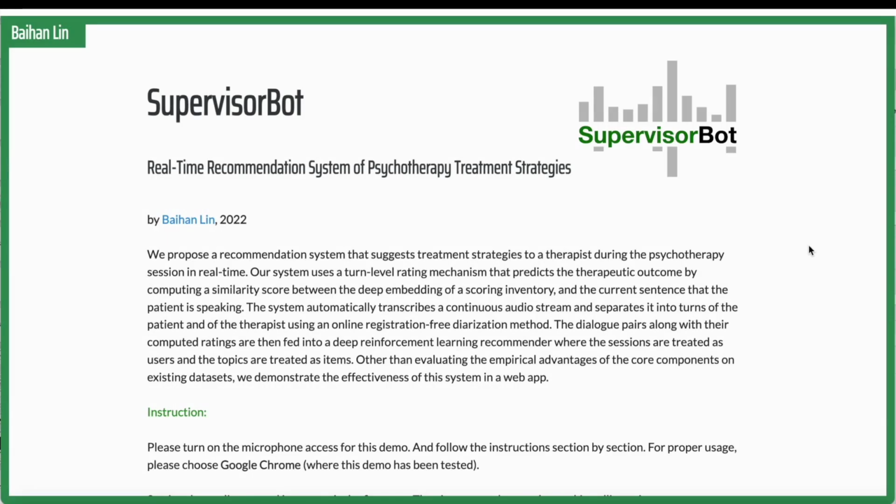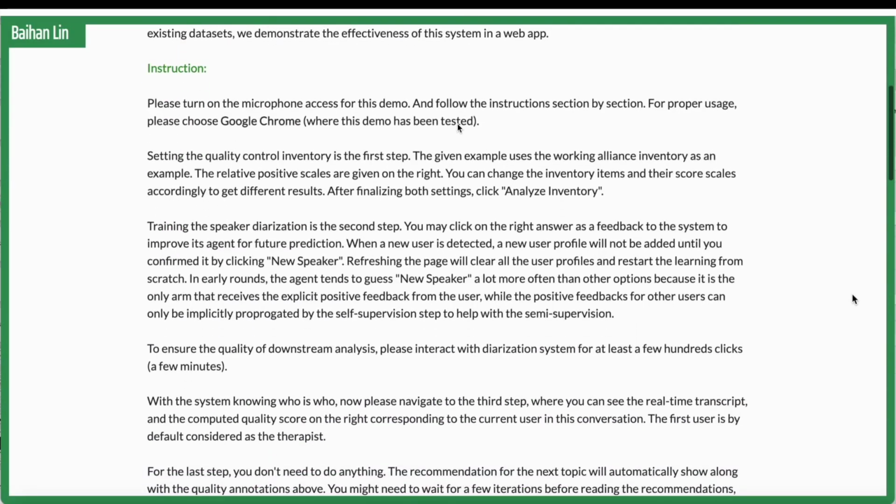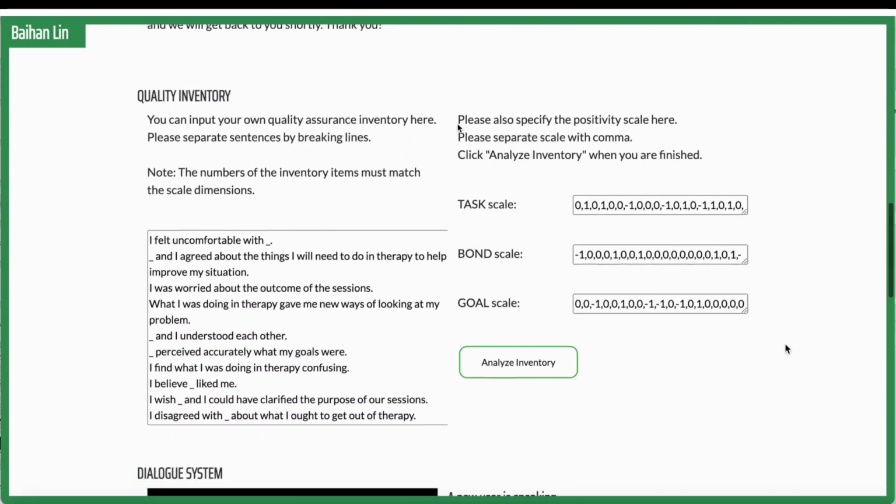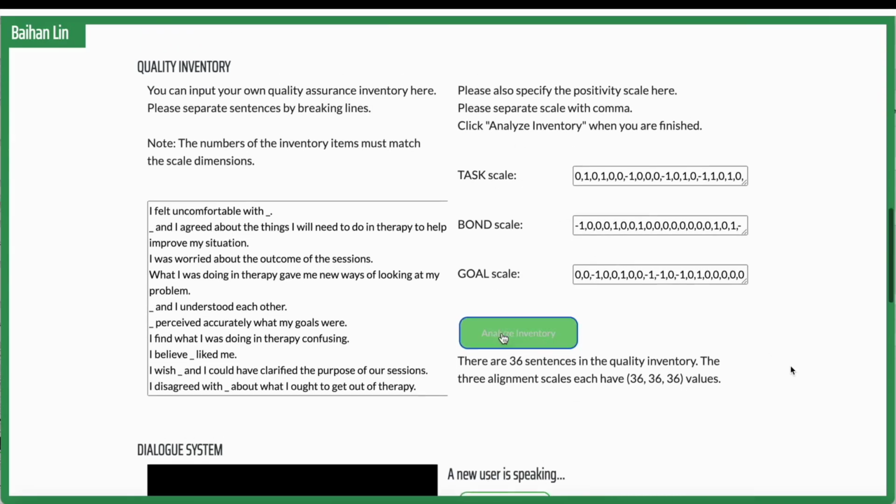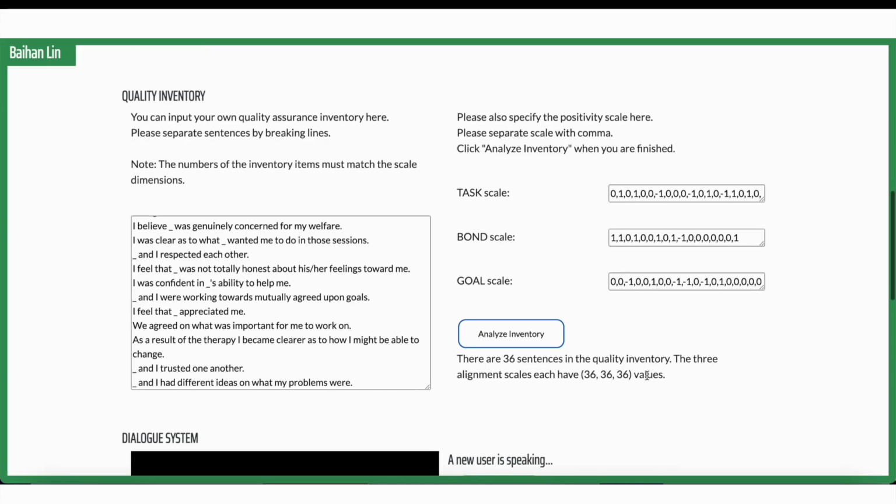Okay, and shown here is our demonstration system. We started off with some introduction and instruction about how to play with our system. Then in the quality inventory part, the users get to input their own inventory items. The working alliance inventory is put here as a default. And then on the right, we see there are different rewards, different scoring scales which the users can also change. After that, they finalize it by clicking Analyze Inventory.